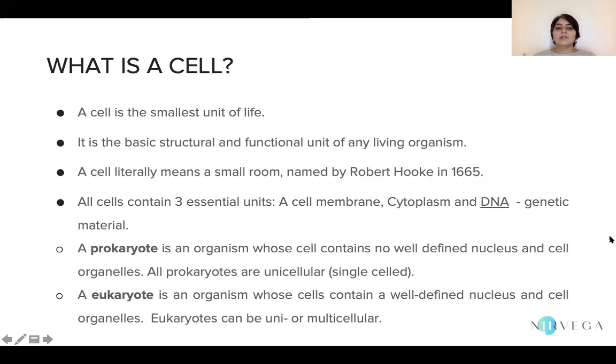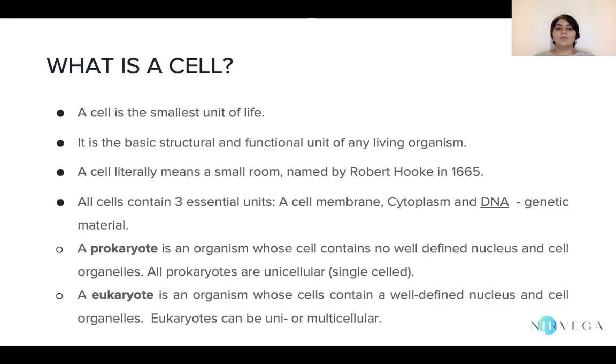When we talk about a cell, the first thing that comes to our mind is a small confined space, right? So when you talk about it in that sense, it is a small confined space, but when we talk about it in the context of anatomy and physiology, a cell is the smallest unit of life in our entire world right now.